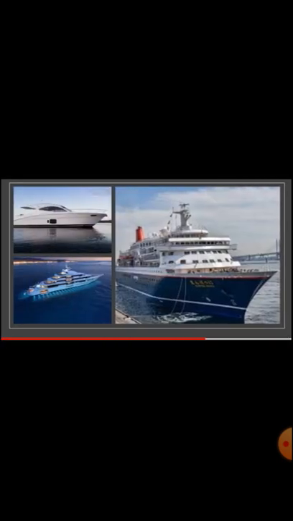Here are the pictures. Yachts or boats are used for shorter distances and also to catch fishes. And ships are used to travel longer distances. So water is also used for transportation. So this is all about sources of water.